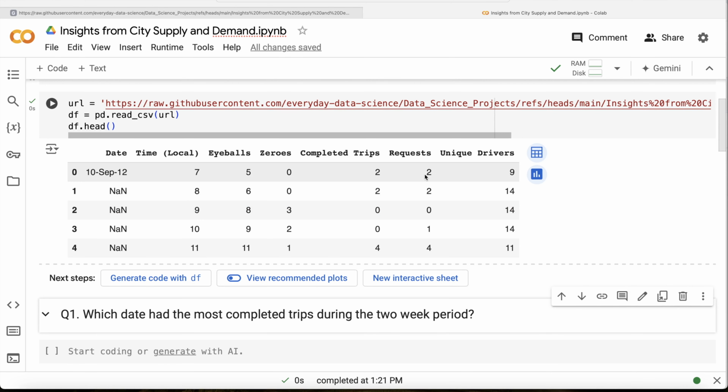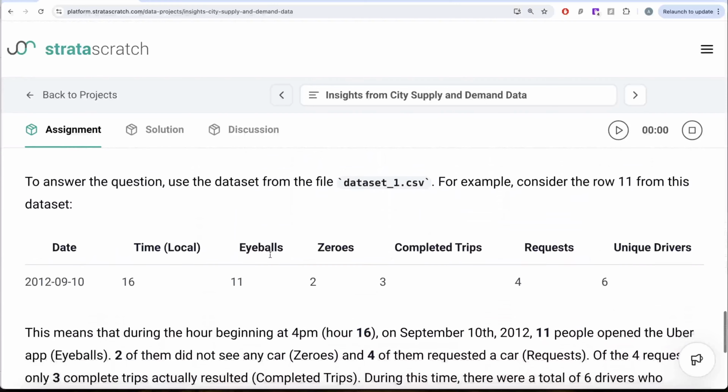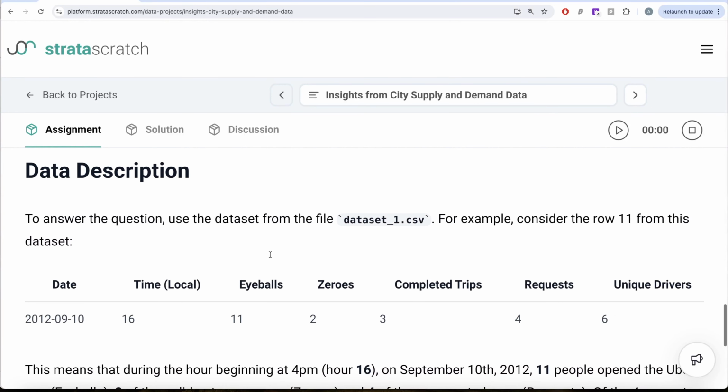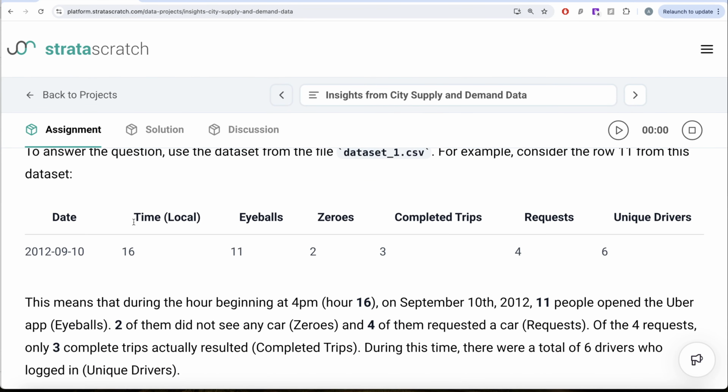Okay, so now if you look at this, we have the date column, the time column, eyeballs, zeroes, completed trips, requests, and unique drivers. So we have all these columns. Now, what we need to do is understand what all these various columns mean. So if I go back to the original question, here they have given you an example. For example, this data description says that if there is a row like this, what it basically means is that this is the date that you have, and this is the time in local. Basically, this is the hour, right?